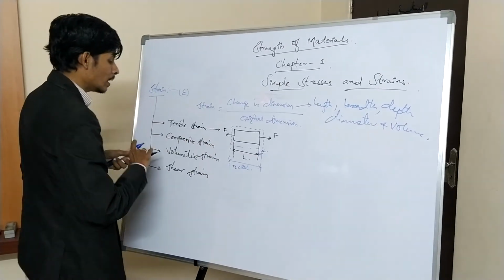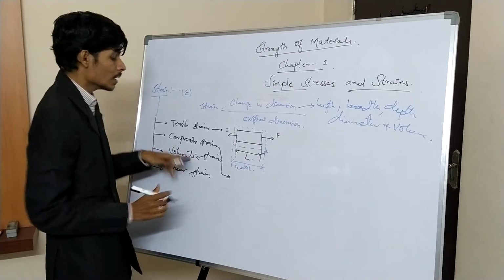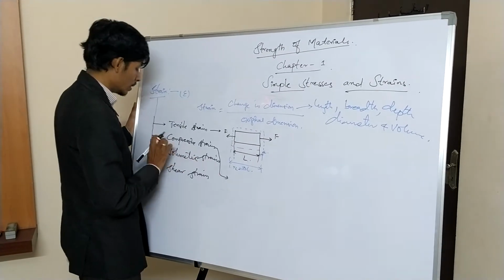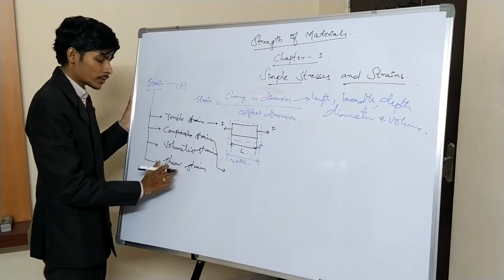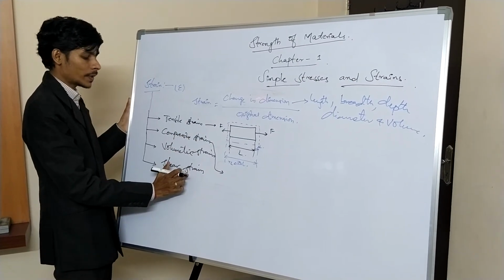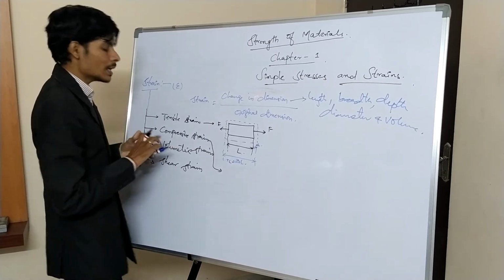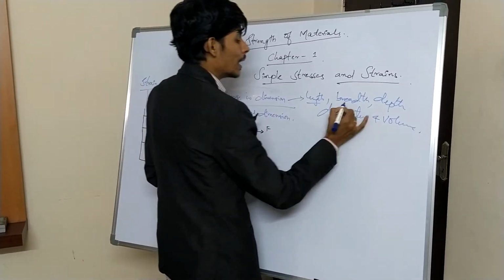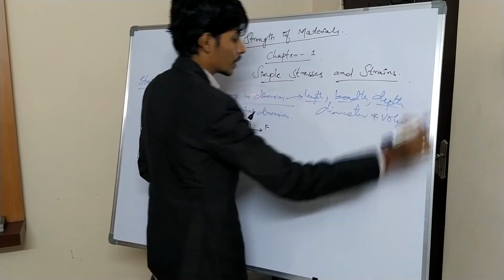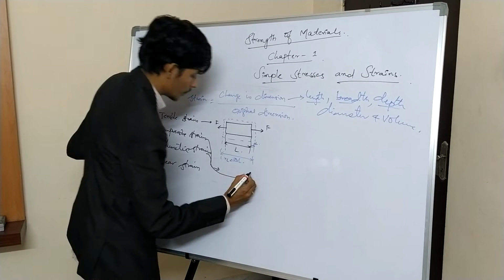Similarly, you can go for compressive strain and shear strain, based on the compressive stress and shear stress we have discussed. Now coming to volumetric strain. Volumetric strain is the combination of length, breadth and depth, that is, change in volume to its original volume.